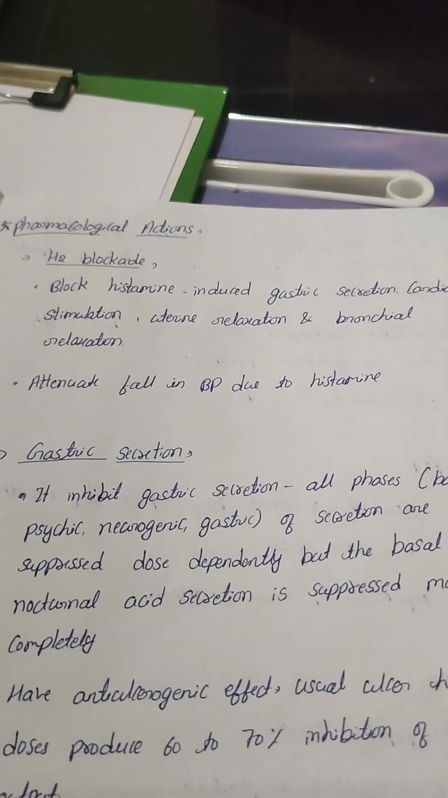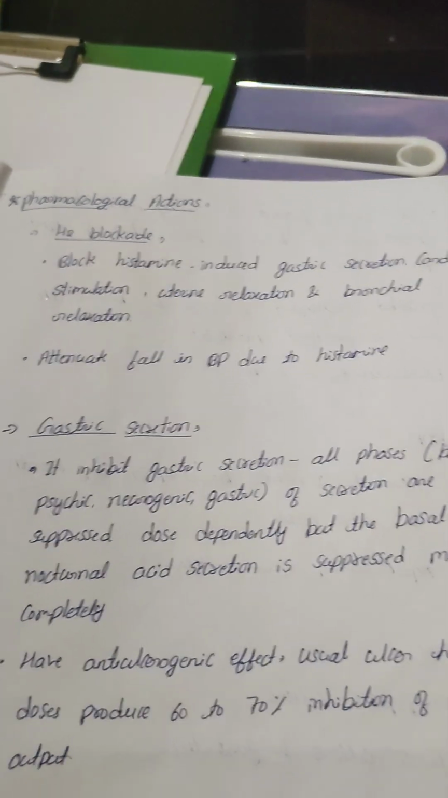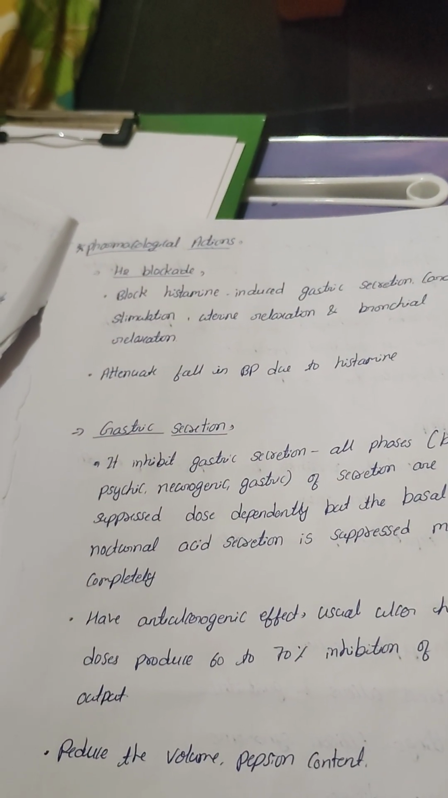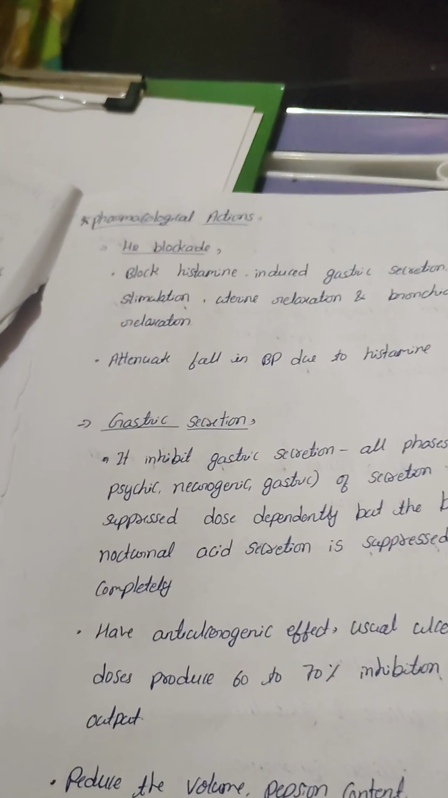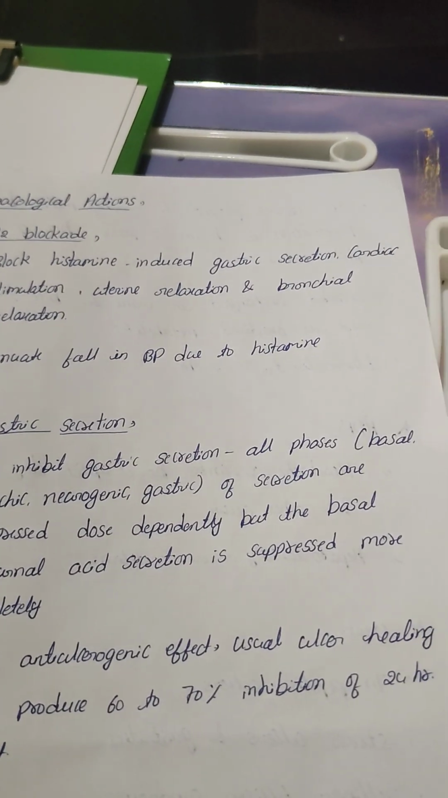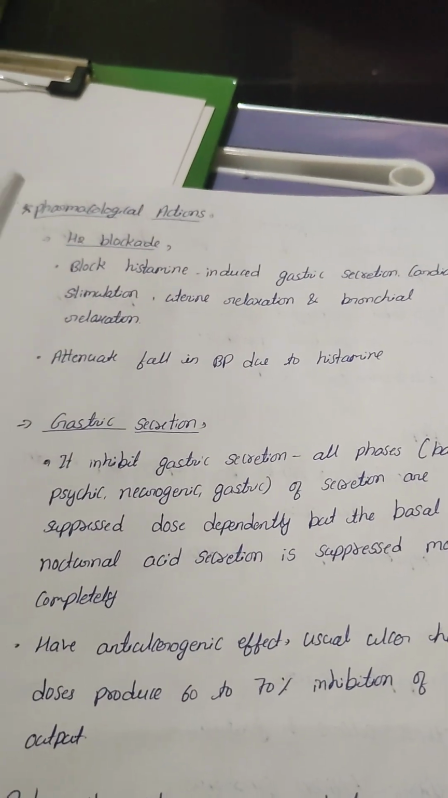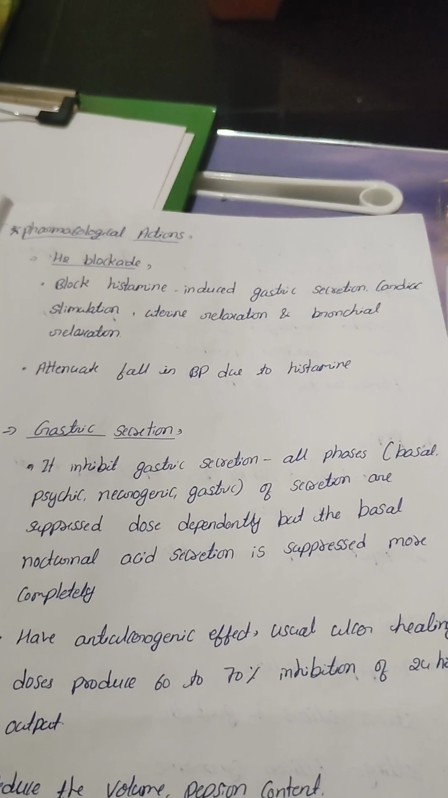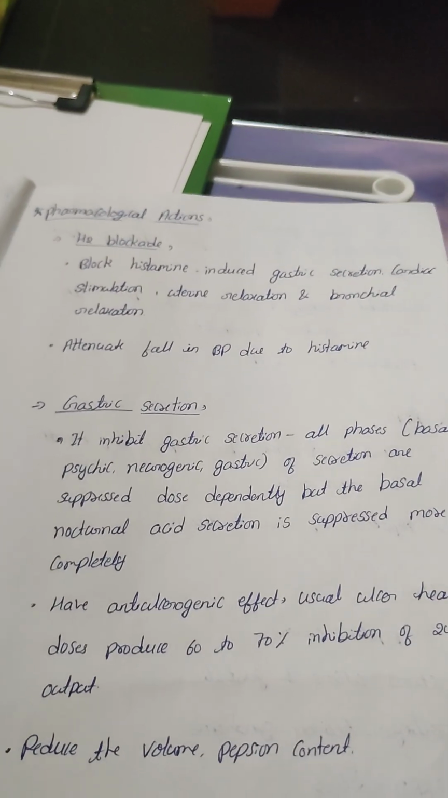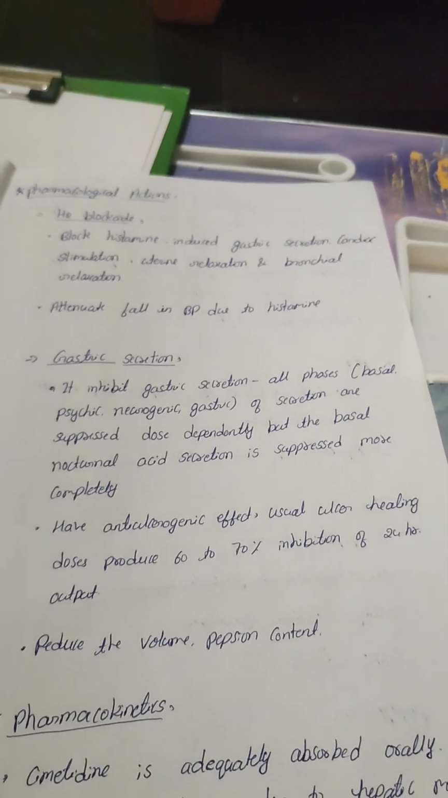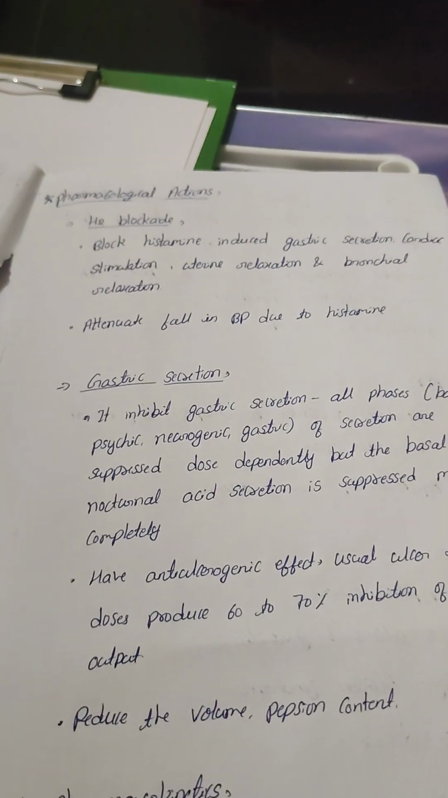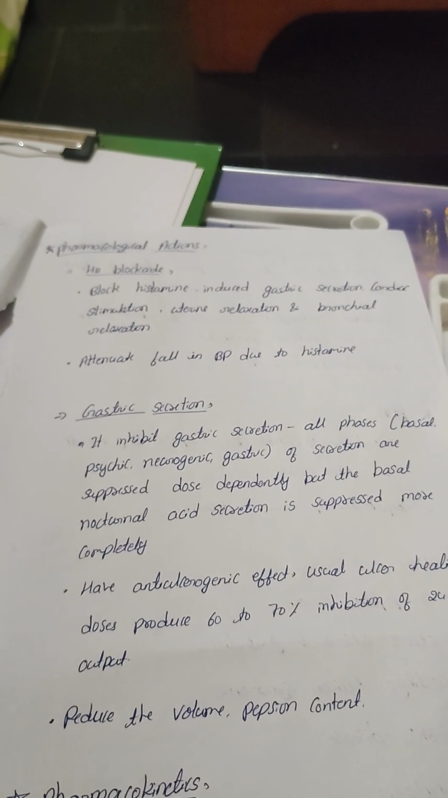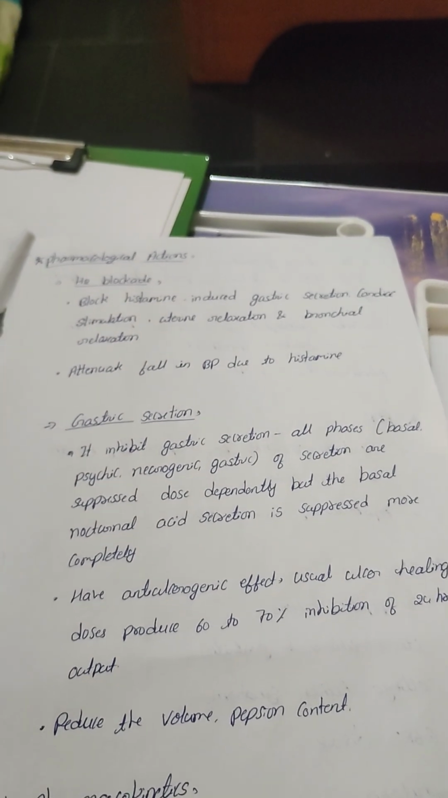It is the main mechanism. Now how does it produce action? By blockage of the H2 receptors only. It blocks histamine actions: gastric acid secretion, cardiac stimulation, uterine relaxation, bronchial relaxation. It inhibits gastric acid secretion in all phases, like basal, psychic, neurogenic, and gastric phases, with suppressor doses, all.